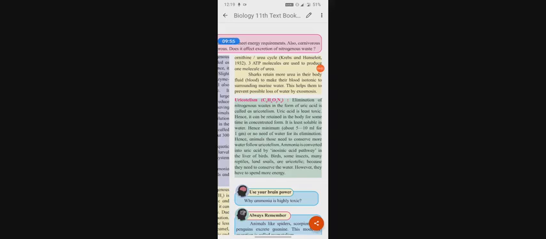These all are uricotelic because they need to conserve water. However, they have to spend more energy.